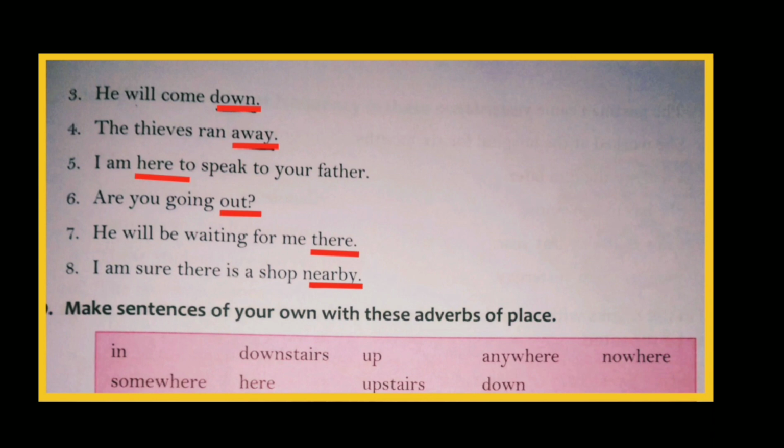So children, try to make sentences by yourself and also do the warm-up section. There you have to write suitable adverbs to modify the verbs. Some examples are given; in the same way you have to complete the other columns. So I hope you understood the first part, adverbs of manner and adverbs of place. Next class we will discuss adverbs of time and frequency.